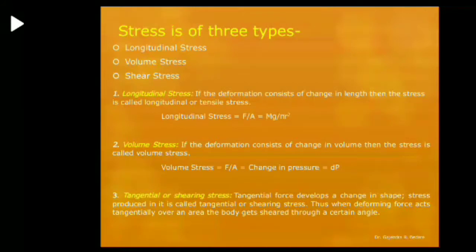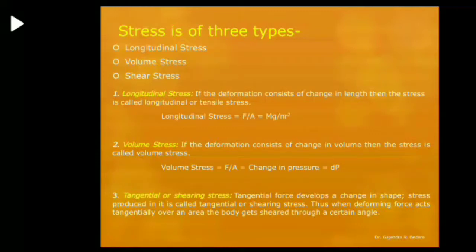Here mg is the weight attached to the wire at the lower end, and pi r square is the cross sectional area. The second type of stress is volume stress. If the deformation consists of change in volume, then the stress is called volume stress. Volume stress is equal to change in pressure, and it is denoted by dP.